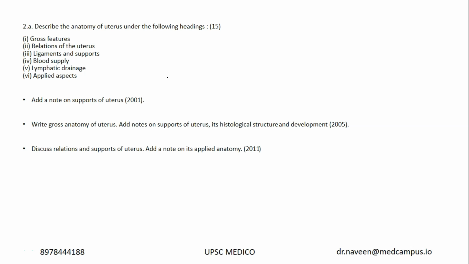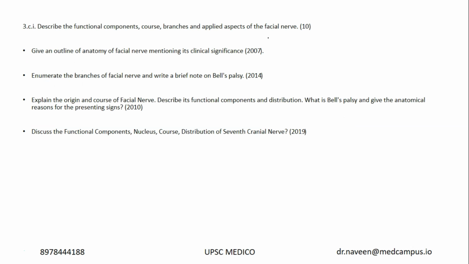Now you have a core anatomy question. What is the anatomy of the uterus? And a very important one, the applied aspects are crucial in anatomy. Gross, relations, ligaments and supports, blood supply and lymphatic drainage. Similar questions were asked in 2001, 2015 and 2011. The same subheadings.